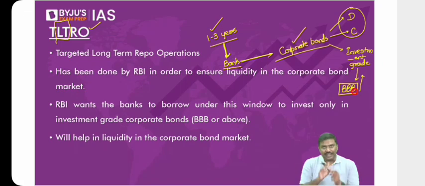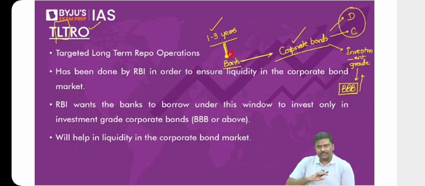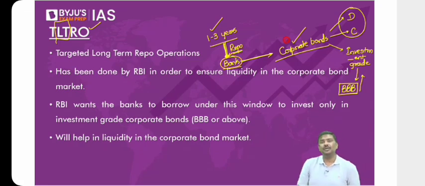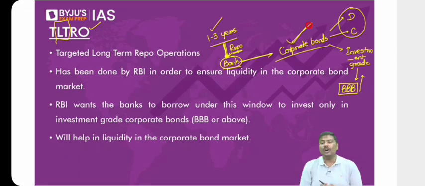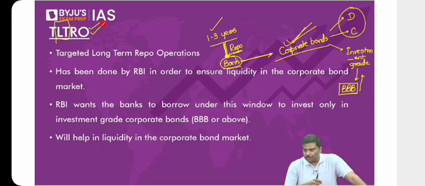So now tell me, the banks will take more loans from RBI, and the rate of interest applicable on this is repo. Remember this. So the banks will take more loans under this to purchase corporate bonds. Will we improve the liquidity of the corporate bond market or not? Will we increase the demand for corporate bonds in the market or not? So this is one more very important reform that has been taken by the Reserve Bank of India, RBI, to promote the bond market in India.